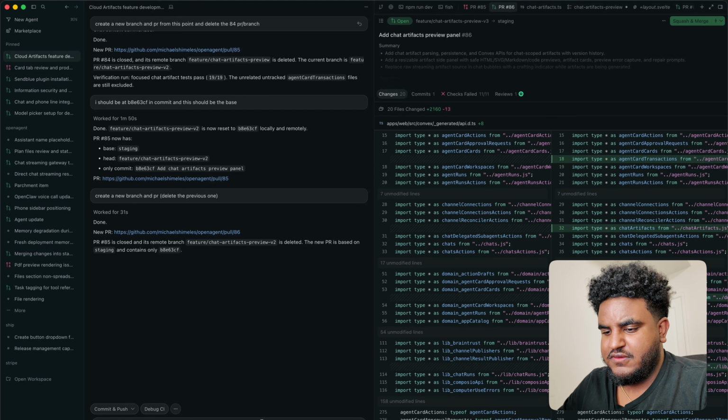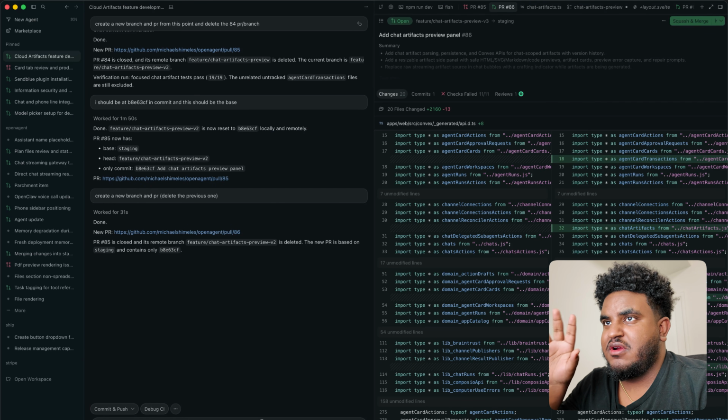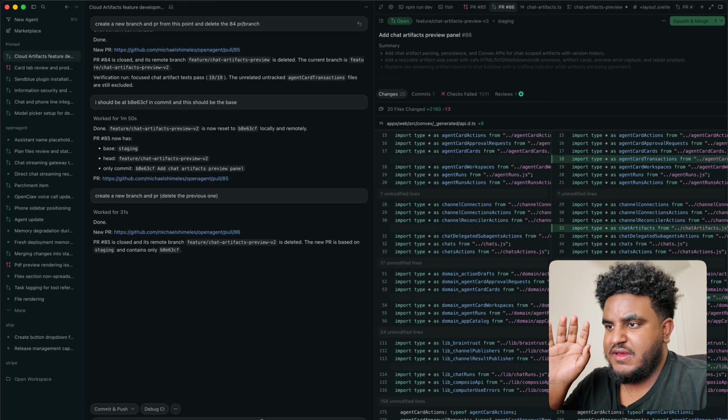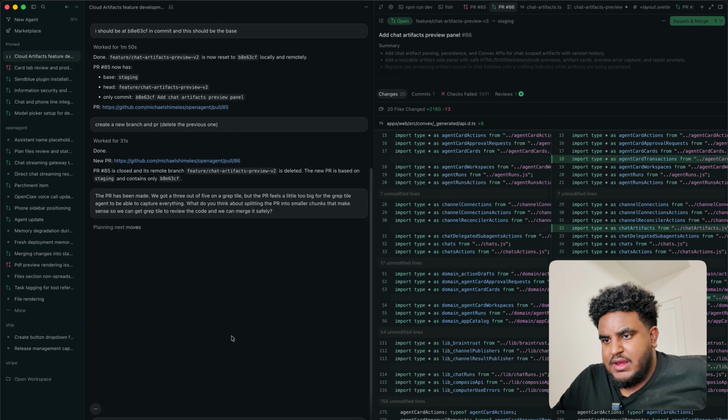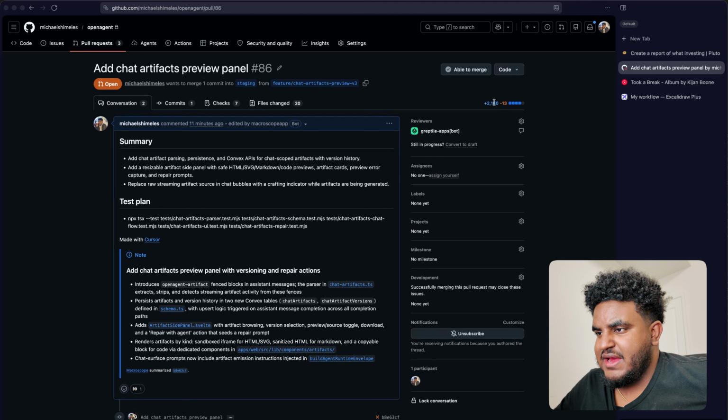I'm going to go to Cursor and say the PR has been made. We got a 3 out of 5 out of Greptile, but the PR feels a little too big for the Greptile agent to be able to capture everything. What do you think about splitting the PR into smaller chunks that make sense so we can get Greptile to review the code and we can merge it safely? And we're going to hit enter, and the goal is to at least get this to a couple hundred lines each, maybe even if it's 1,000, that's fair.